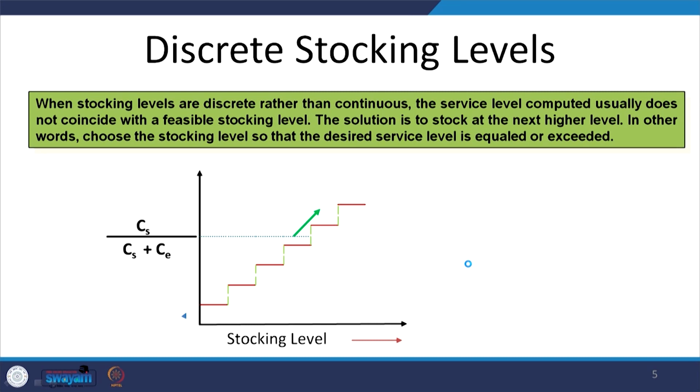Now, let us see the case of discrete distribution. Here you have different levels of stocking, and you are seeing that we have step by step levels of stocking.